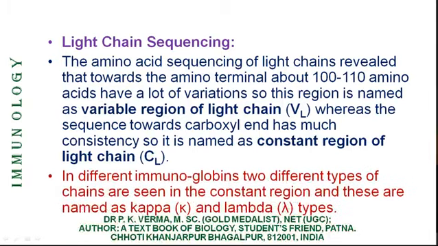In different immunoglobulins, two different types of chains are seen in the constant region, and these are named as kappa type and lambda type. These kappa and lambda are the two different types of light chains. It has only two types, either 2 molecules of lambda or 2 molecules of kappa.